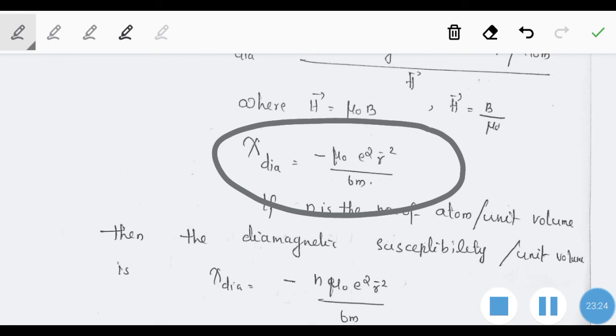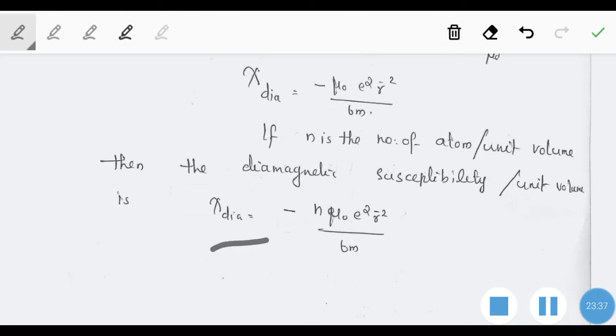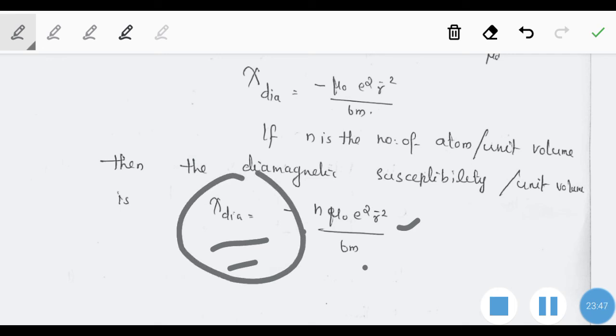And here you can see a negative sign, and that is the property of the diamagnetic substance. If n is the number of atoms per unit volume, then the diamagnetic susceptibility per unit volume, chi dia, will be equal to minus n mu 0 e square R square divided by 6m. So the susceptibility per unit volume will be this quantity with a negative sign. This is exhibited by all substances, however it is very weak.